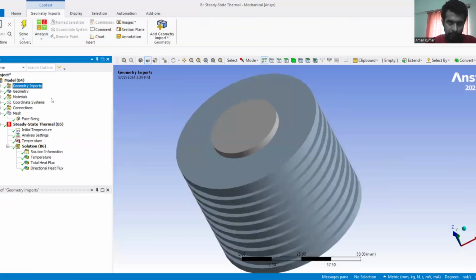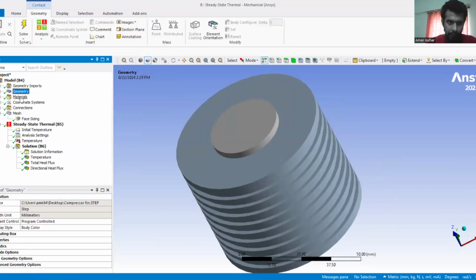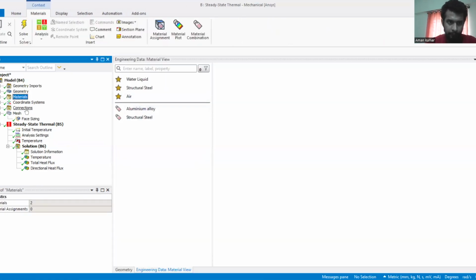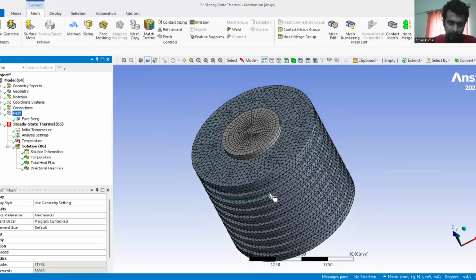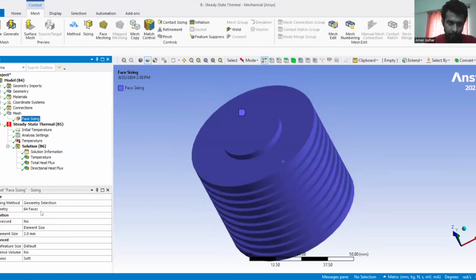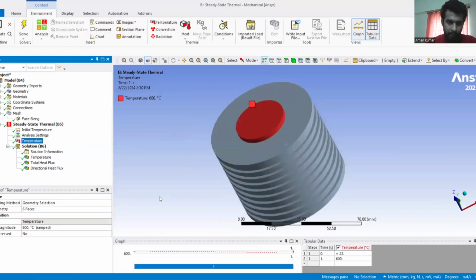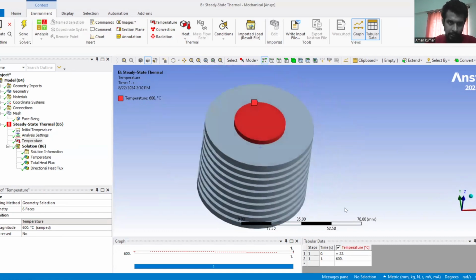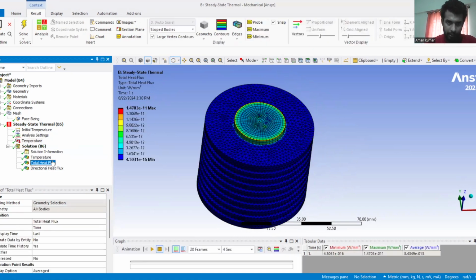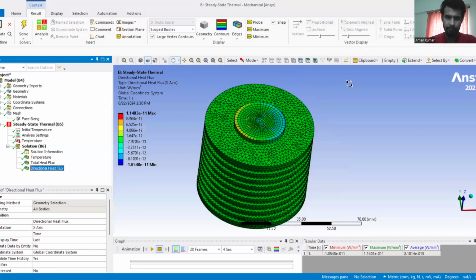First we imported the geometry using SolidWorks. After that, we selected the material as aluminum alloy. Then we did the meshing with an element size of 2 mm. There you can see the face size of 2 mm. We have given the boundary condition as temperature, applied to this face, shown in the red color, and the temperature is 1600 degrees Celsius. After that, we go for the solution, that is temperature, total heat flux, as well as directional heat flux.